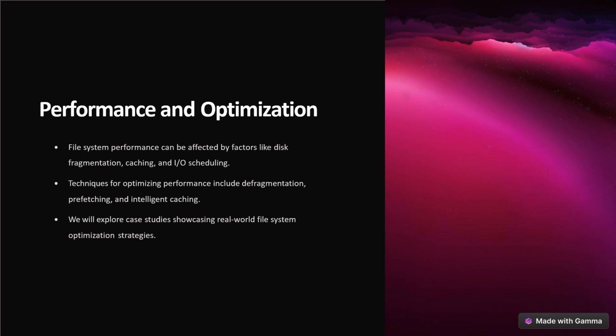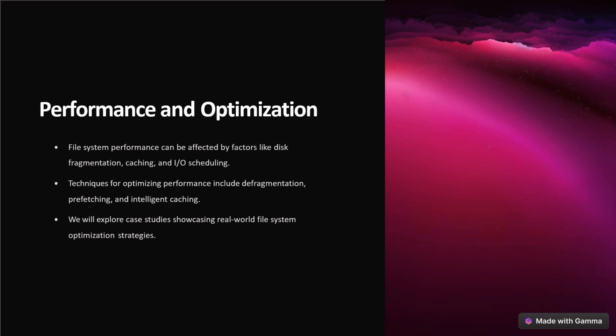Before discussing performance and optimization, let us know what is meant by file system, which is used to organize and store data in a format. So performance can be affected by some factors, and we can use some techniques to increase it. Let us know about those factors which are influencing the performance and optimization of the file system.